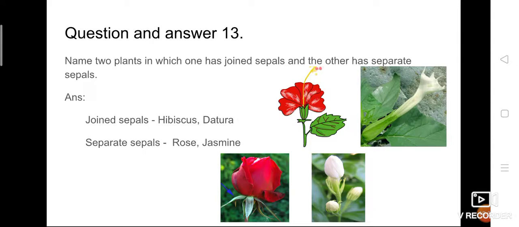And if you take rose and jasmine, here the sepals are separated. If you take a rose plant, you can find this picture clearly. The sepals which are present below the petals are arranged separately. There is no connection, no joining between the sepals. Likewise, if you take jasmine, here also the sepals are arranged in a separate way. So there is no rule that the sepals of all flowers should be joined together. Here two examples were given: joined sepals in hibiscus and datura, and separate sepals in rose and jasmine.